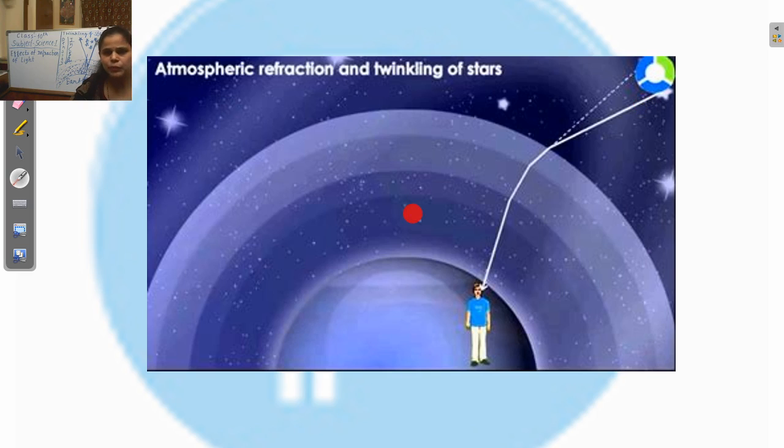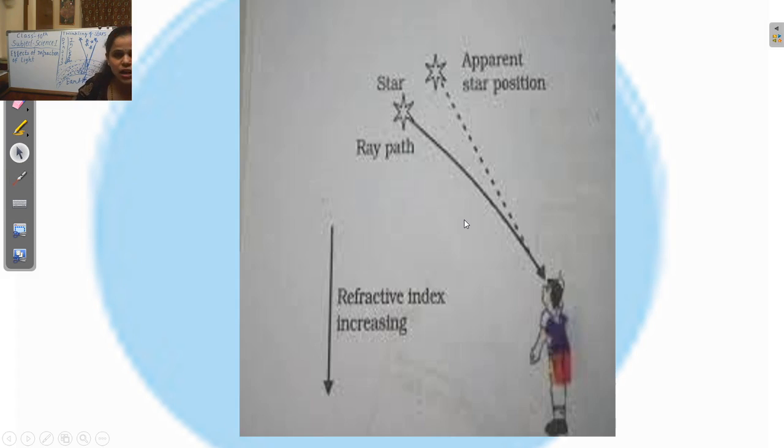And every time there is a change in density of these layers, we find a different position of the star, but the stars are at a very large distance. So that's why they appear as blinking, as twinkling. It's clear. So this is the reason behind why we see the twinkling of the star.